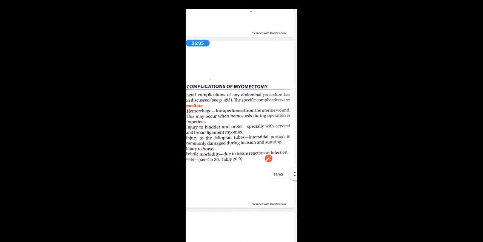So coming to the complications of myomectomy, general complications of myomectomy are the same as that of any other abdominal surgery, but immediate complications include hemorrhage, intraperitoneal hemorrhage from the uterine wound. This is a very dangerous complication. Then injury to the bladder and ureter, especially with cervical or broad ligamental myomas. Injury to the fallopian tubes, the interstitial portion is commonly damaged during the incision and suturing. And injury to bowel, febrile morbidity due to tissue reactions or infections.